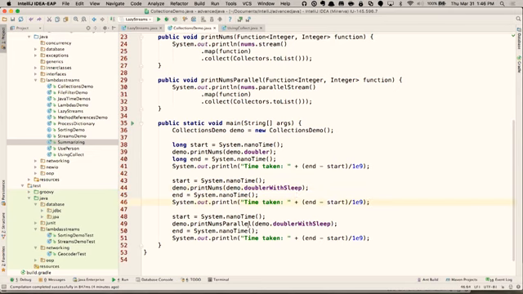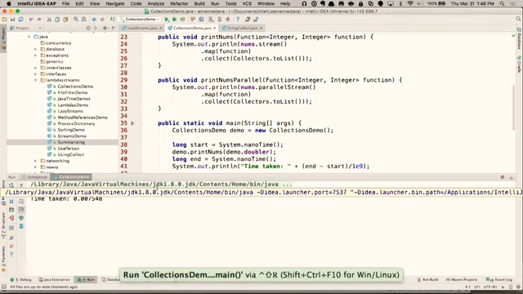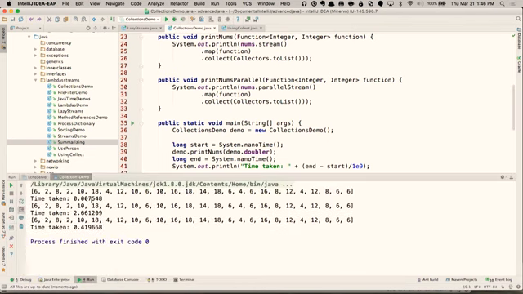And then I'm going to use the parallel one, the one that uses parallel stream, and see how long that takes. So when I run this, you can see there's my collection. And the second one took 2.6 seconds, roughly 2.5 seconds. And then the third one took about 0.4 of a second, because it was able to do so many of these simultaneously.